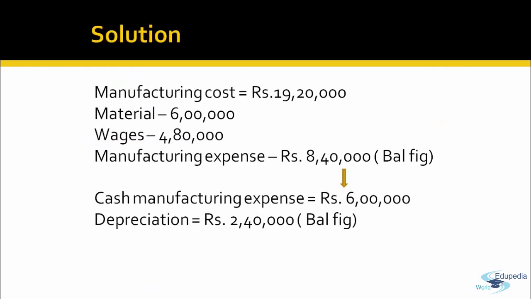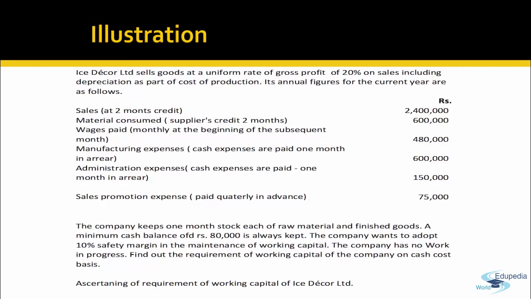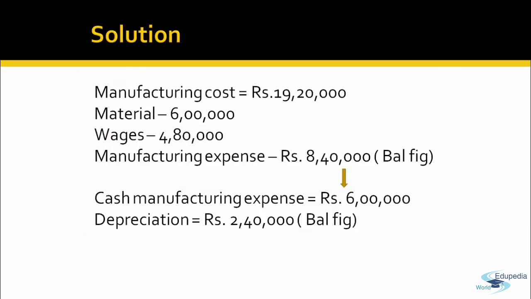It's already given that manufacturing expense includes material, wages, and outstanding depreciation. Material and wages figures we separately have. So 6 lakh is the material cost and 4,80,000 is the wages. This means that the expense is 8,40,000. Out of this 8,40,000, there's a cash manufacturing expense of 6 lakh. You can go back to the question: manufacturing expense 6 lakh rupees. This implies that the depreciation is 2,40,000, that is 8,40,000 less 6 lakh rupees.